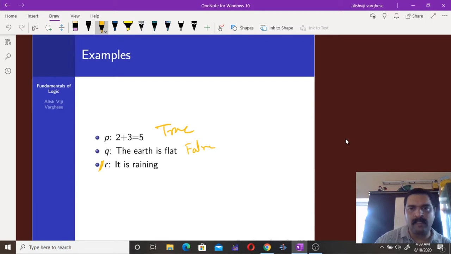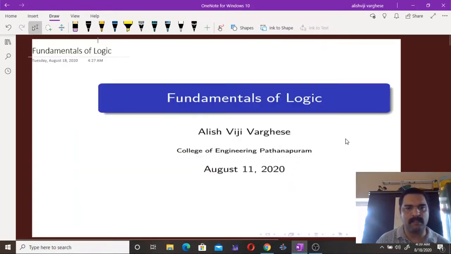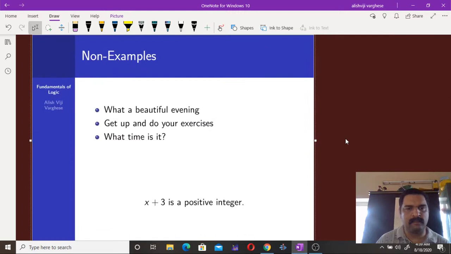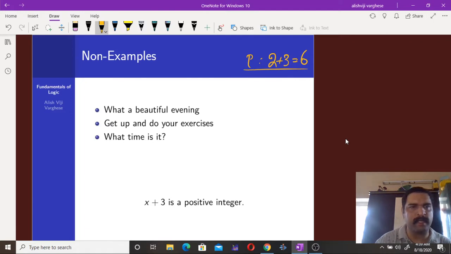Now, if you consider again some mathematical expressions, like 2 plus 3 is equal to 6, then this particular statement is false, and that is a proposition. There is no problem while considering this one as a proposition. It's okay.